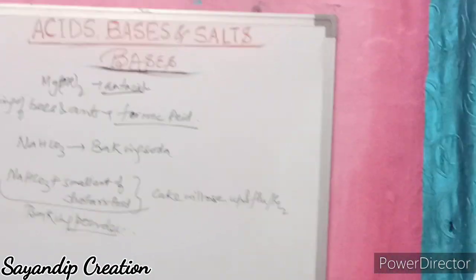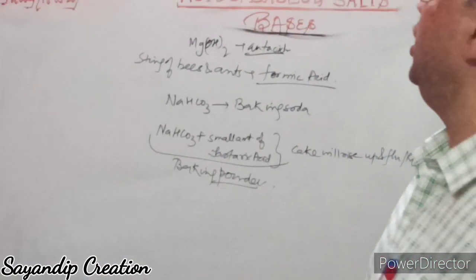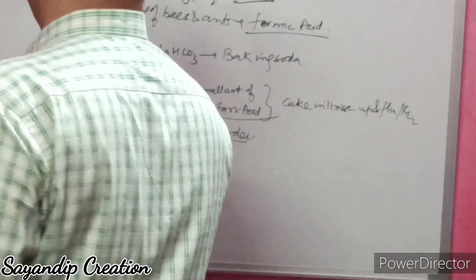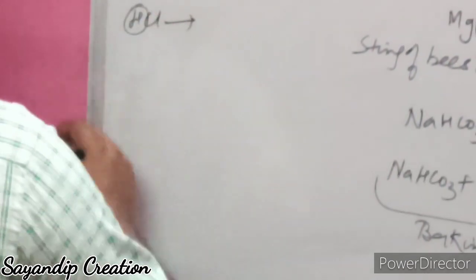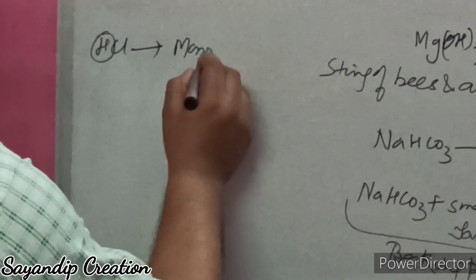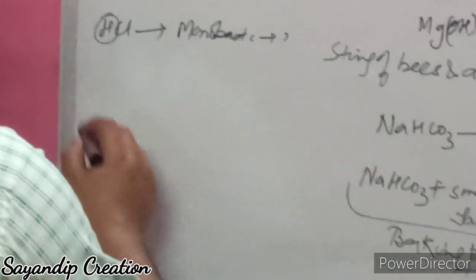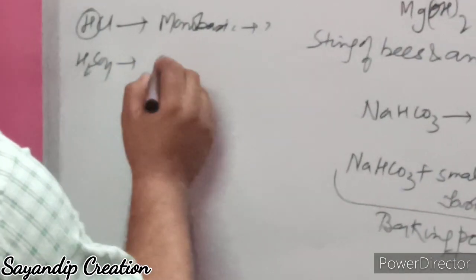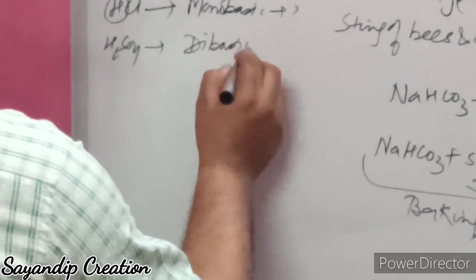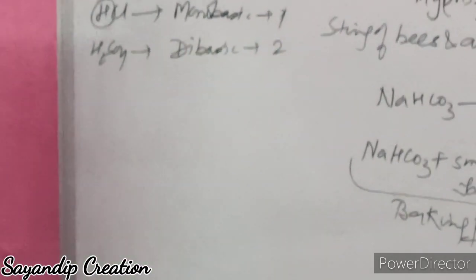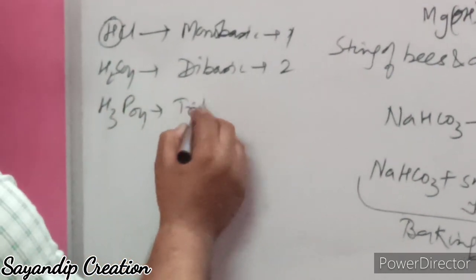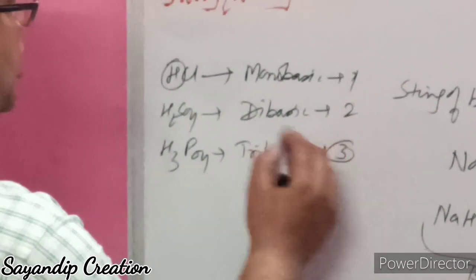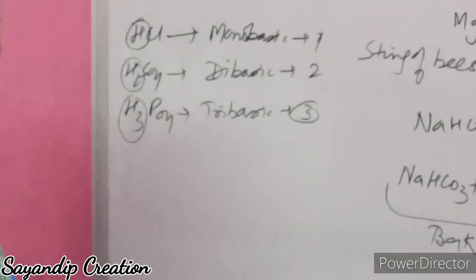Now, what are monobasic acid, dibasic acid, tribasic acid? The number of replaceable hydrogen in the acid is called the basicity of an acid. Suppose HCl, it has one replaceable hydrogen, so it is monobasic. H2SO4 is dibasic, it has 2 replaceable hydrogen. And H3PO4, phosphoric acid, is tribasic. It has 3 replaceable hydrogen ions.